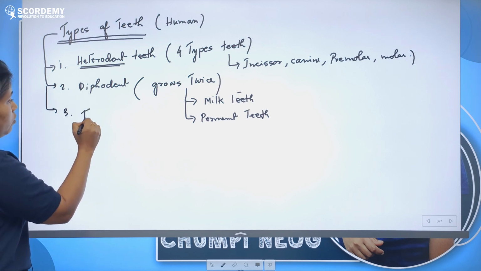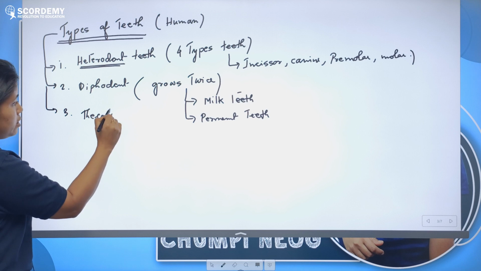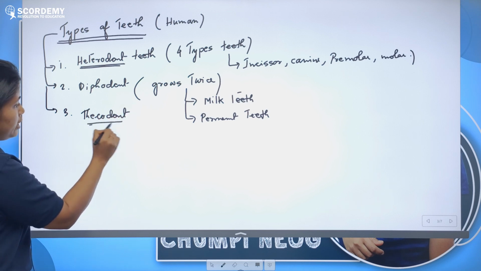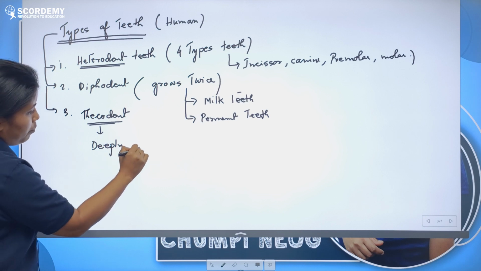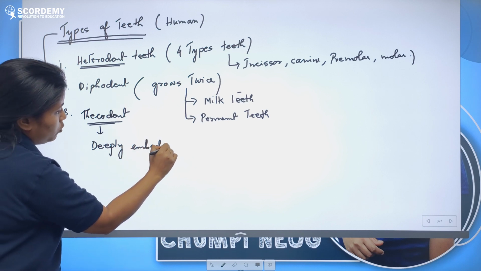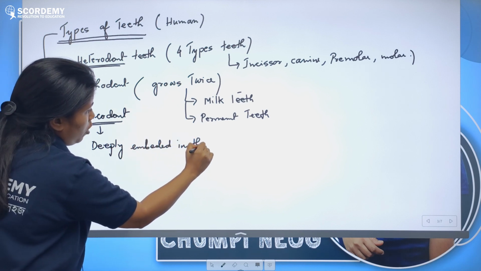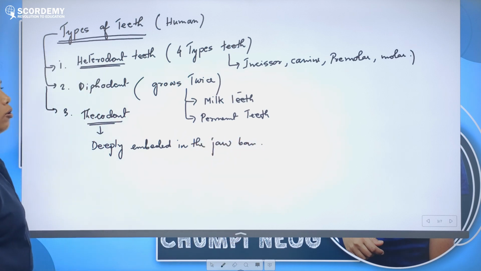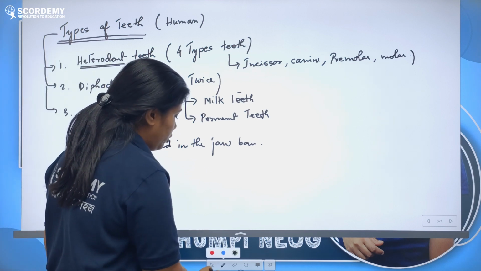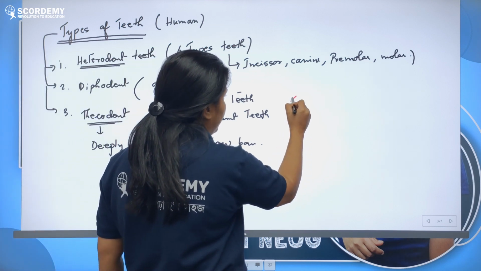And human teeth are called thecodont. It is also called thecodont because it is deeply embedded in the jawbone. Since they remain deeply embedded in the jawbone, we call it thecodont, right? This is an important point I am mentioning because it is important for the exam.